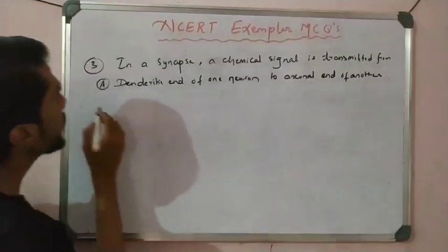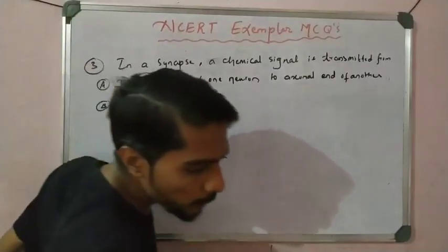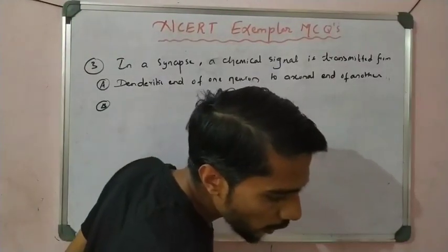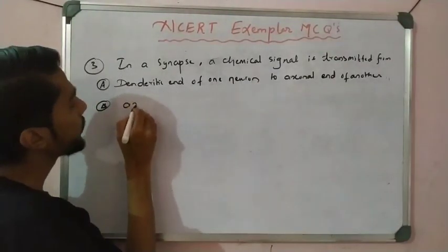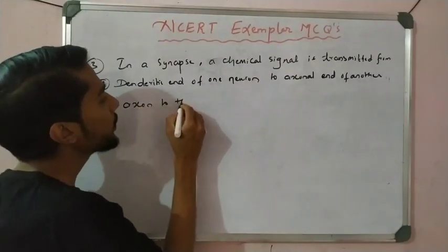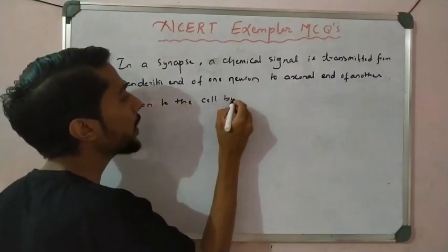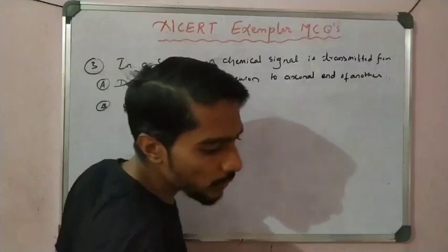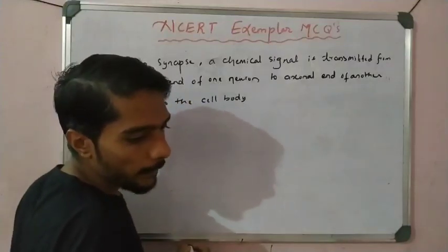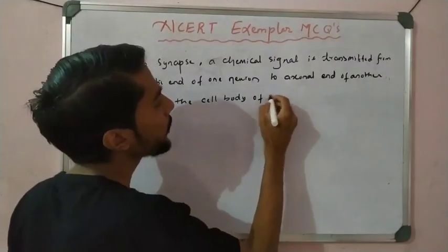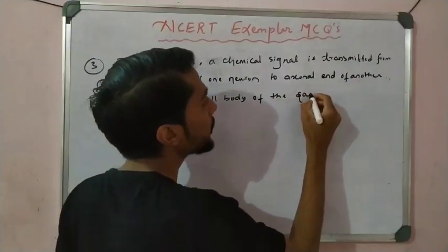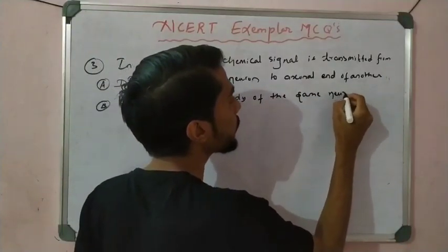Next, option B: axon to the cell body of the same neuron.